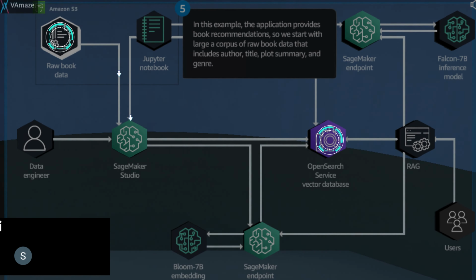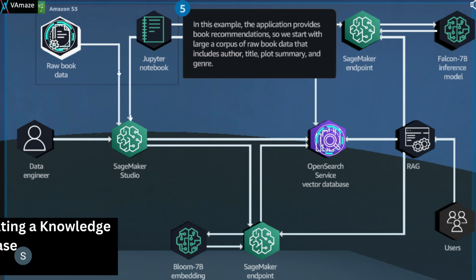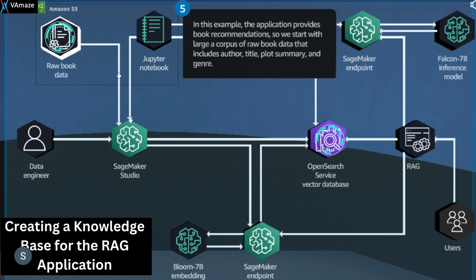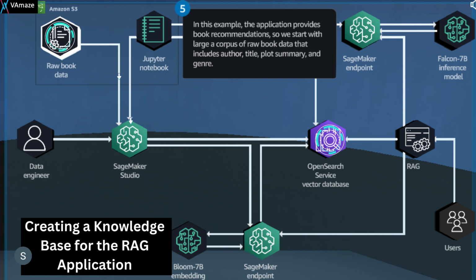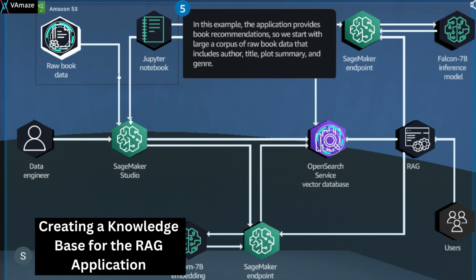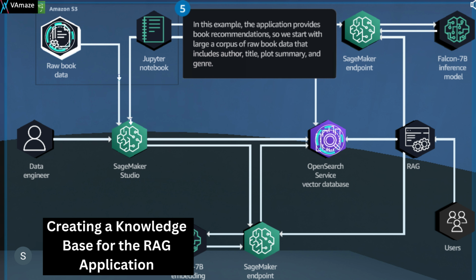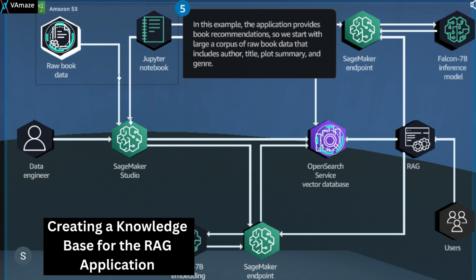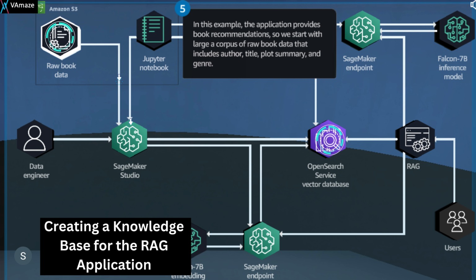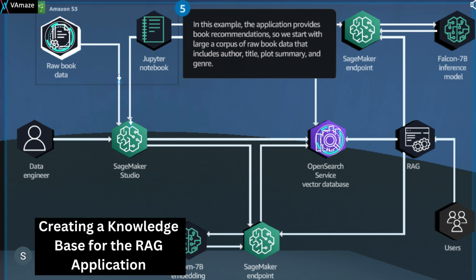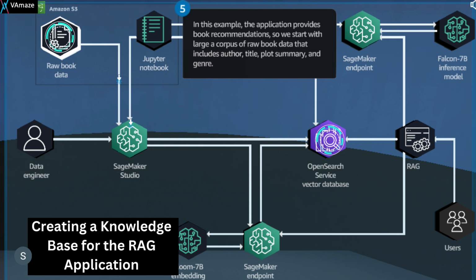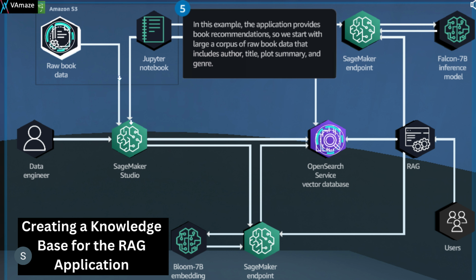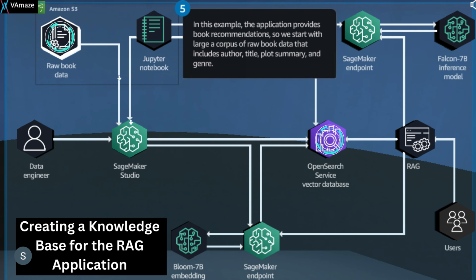In this step, we'll focus on building the knowledge base of the RAG application. This step highlights the importance of creating a comprehensive knowledge base tailored towards the specific application. In this case, since the application focuses on book recommendations, the knowledge base consists of a large corpus of raw book data. This data includes essential information such as the author, title, plot summary, and genre, providing the LLM with the necessary context to generate accurate and relevant recommendations.